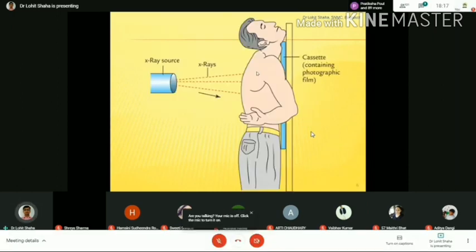Here posteriorly we have the source. The X-ray source is at the back, and the rays come from behind, so it is called posterior anterior view. Here you can see the person has extended his neck. Second thing, observe his arms: abducted and kept on his waist. Why?